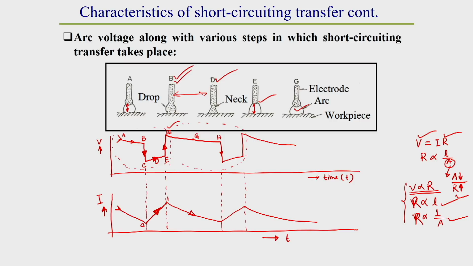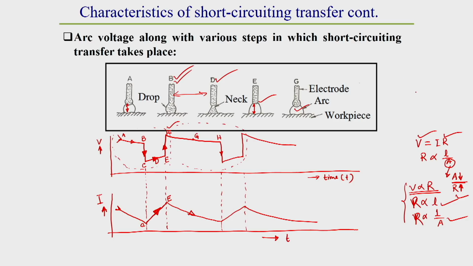From point C to E, due to short circuiting, current flow increases. Once the droplet detaches from the electrode, it regains its original arc length. Once it regains its original arc length, voltage increases, and resistance also increases.